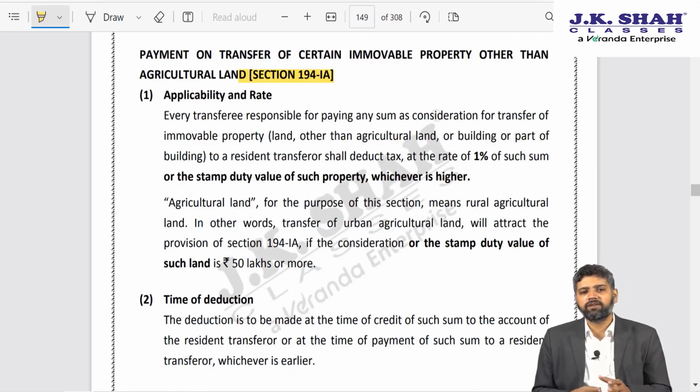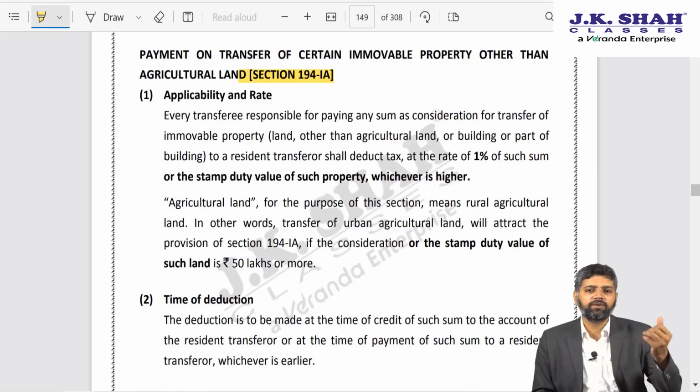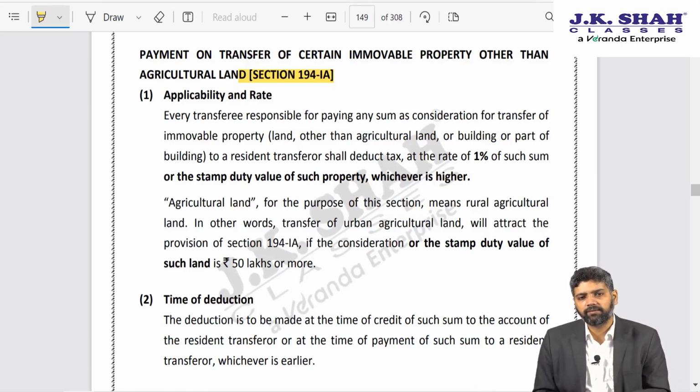So let us say I purchase a property in Borivali for 1 crore rupees. I am required to deduct or withhold 1% tax, that is 1 lakh rupees, deposit to the government, and 99 lakh rupees will be paid to the seller. Of course, that 1 lakh rupees he will get a credit for, because it will appear in his form 26AS.